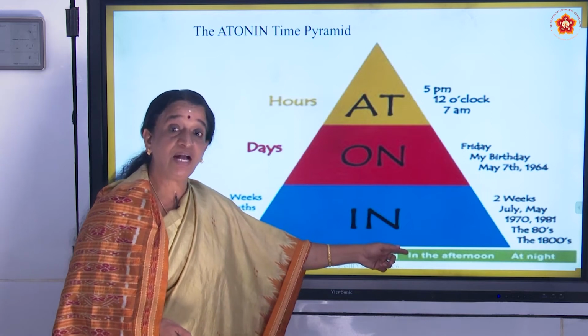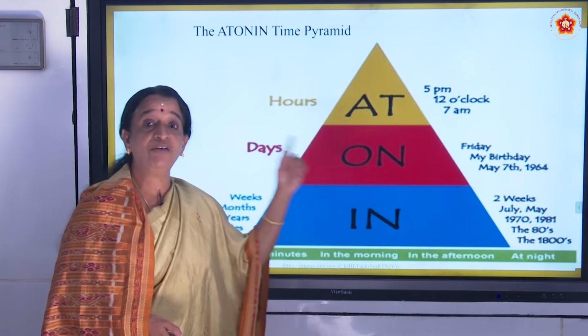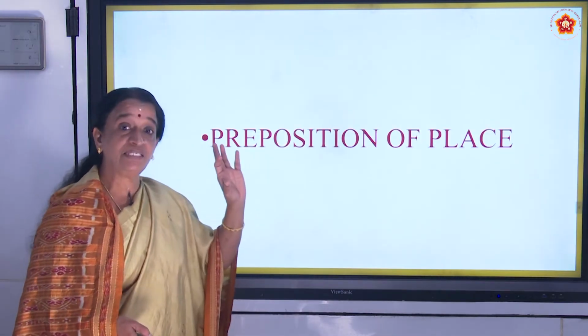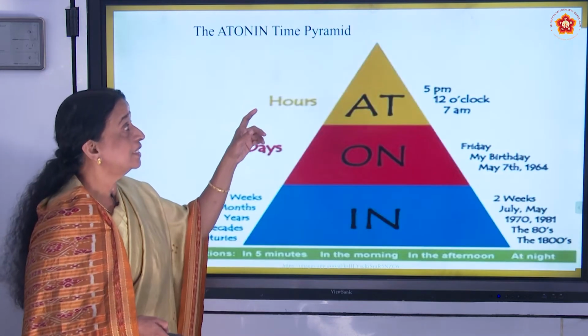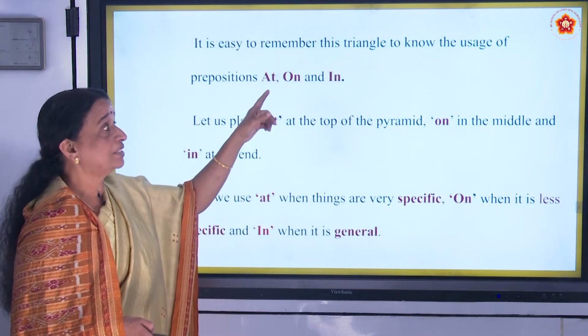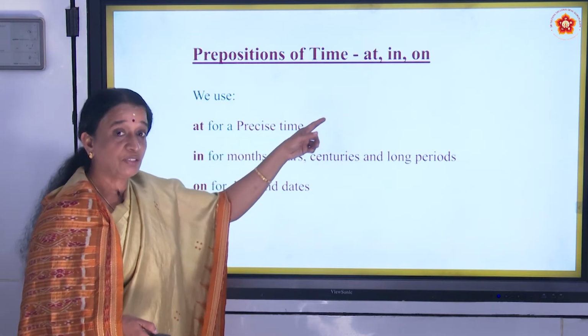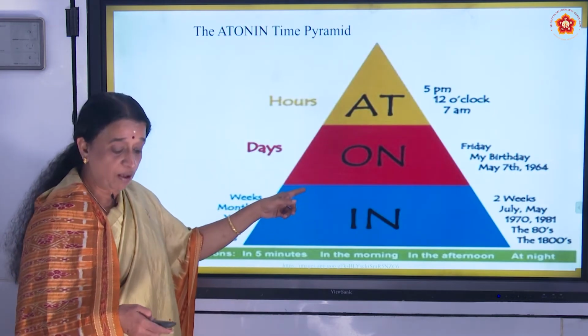I'll have to go for lunch in the afternoon. At night, I will be going there. So these are some. Now that is what is it? Actually, it is the time. The time we are knowing, prepositions of time. So you might be knowing the pyramid formula also now.